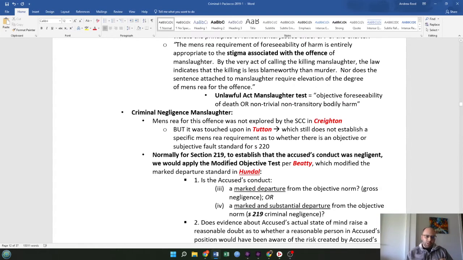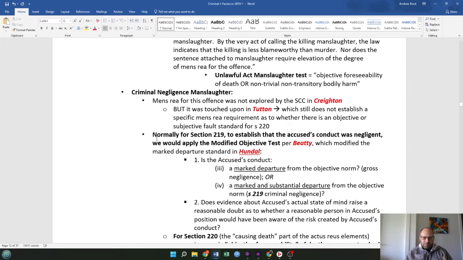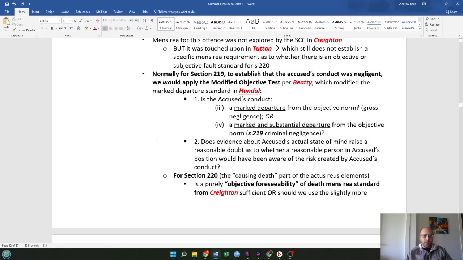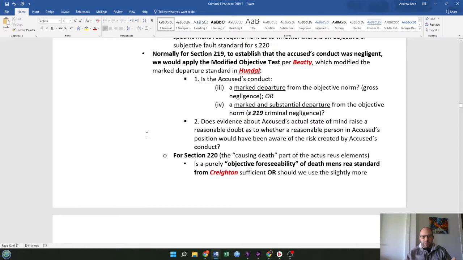For criminal negligence manslaughter, the mens rea for this offense was not explored by the Supreme Court of Canada in Creighton, but it was touched upon in a later case called Tutton, which still does not establish a specific mens rea requirement as to whether there is an objective or subjective fault standard for Section 220. Normally for Section 219, to establish that the accused's conduct was negligent, we would apply the modified objective test, per Beatty, which modified the marked departure standard in Hundau.